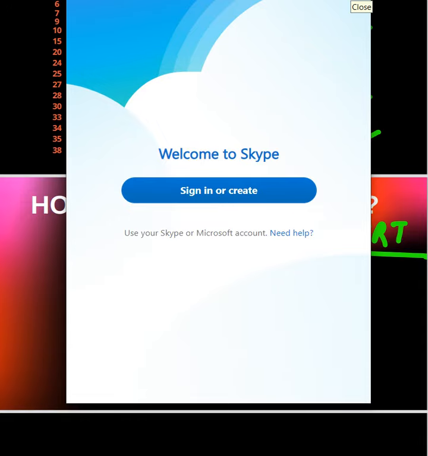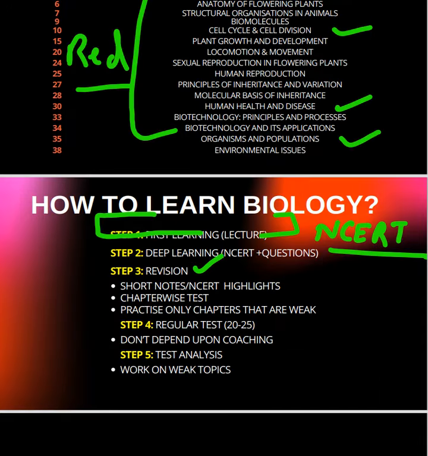Next, revision is important. Short notes, NCERT highlights, and in-between questions. Take chapter-wise tests again and again, because there are many things that you can forget. Next, practice the chapters that are weak. First of all, practice all the chapters and make all the chapters your priority, and second, for the weak chapters, you have to do regular revision.